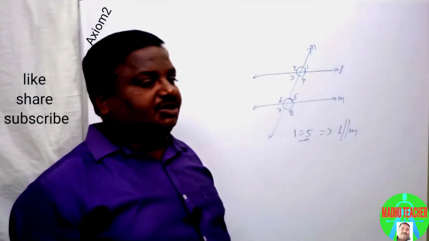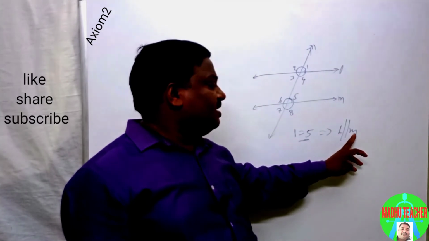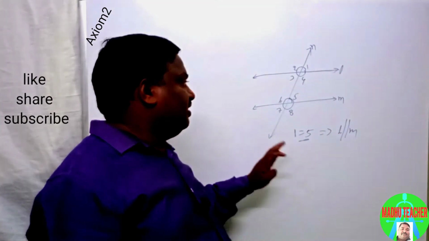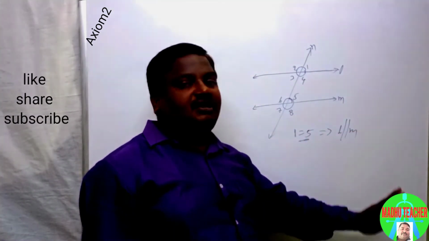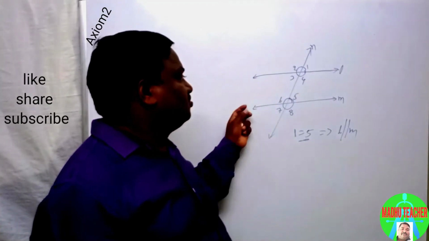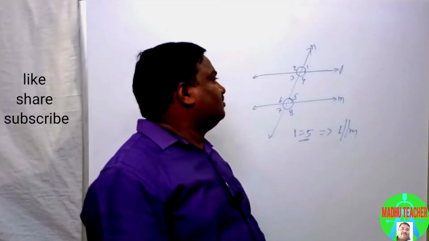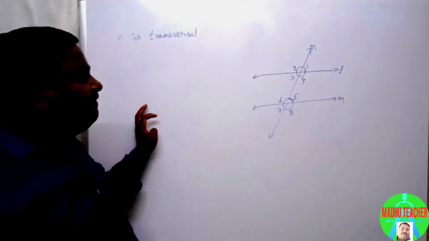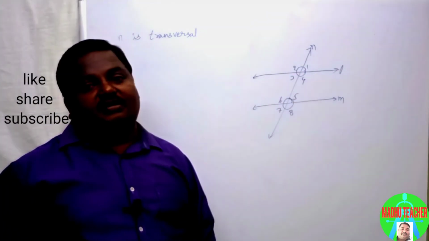In the previous axiom we said if L is parallel to M, then corresponding angles are equal. In this axiom, if corresponding angles are equal, then lines are parallel. That is the difference. So this is just the converse of the first axiom. Now, using this, we are going to prove that if alternate interior angles are equal, then lines are parallel.